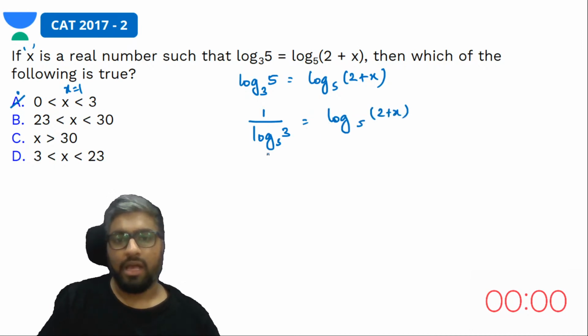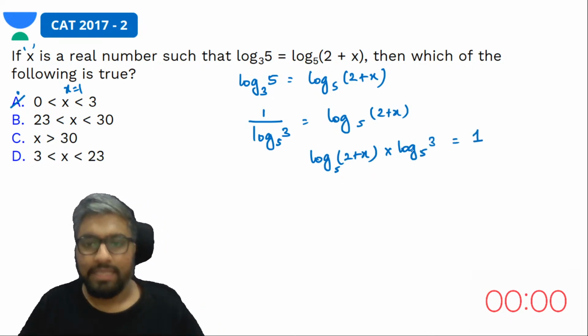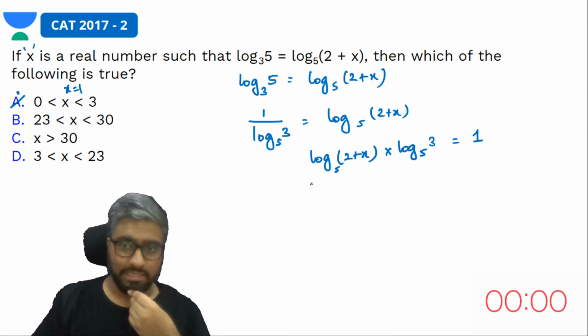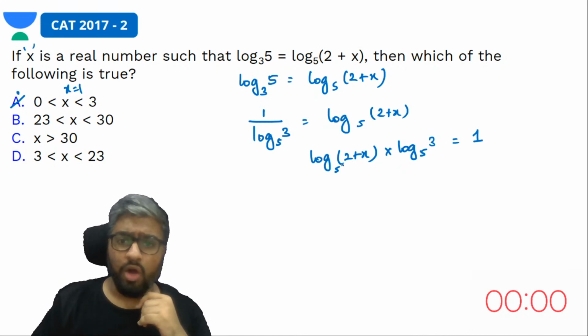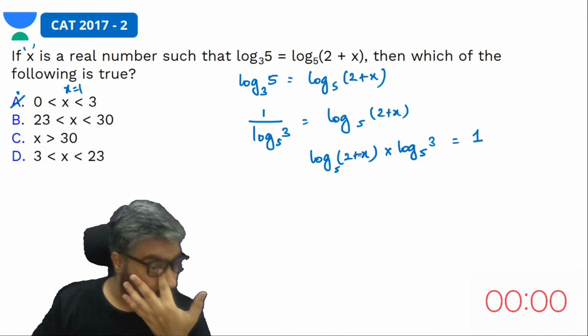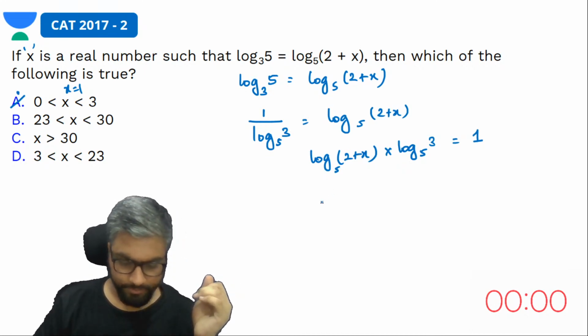Yes. अब क्या होगा यहाँ पे? You have to multiply these two. Yes, that basically means what? Log 2 plus x to the base 5 into log 3 to the base 5 should be equal to 1. This should be equal to 1 is what is it saying? How will this be equal to 1? What value of x will ensure it's equal to 1 is what we are talking about, right?